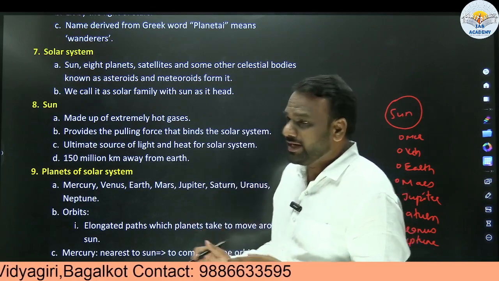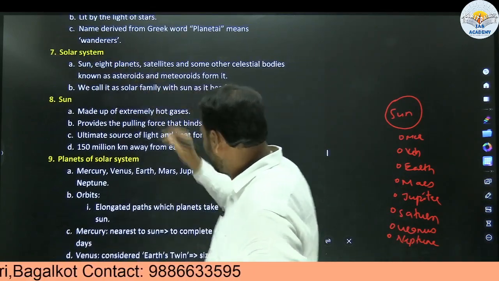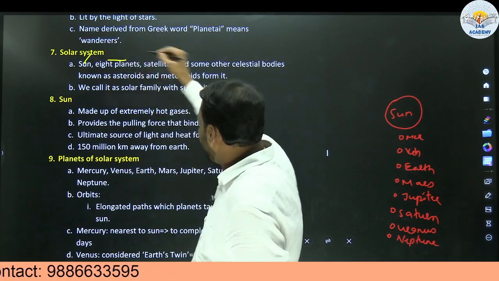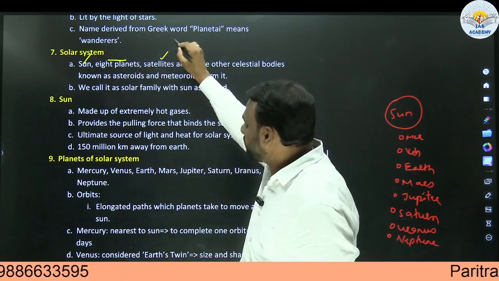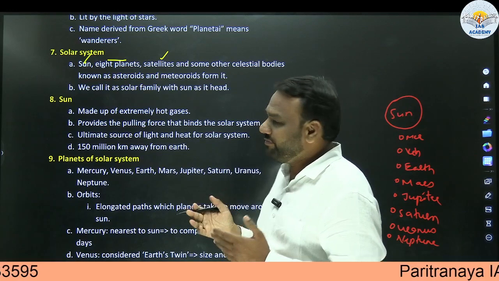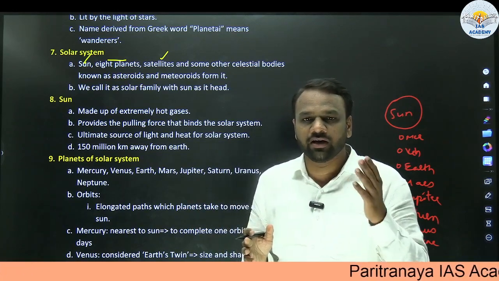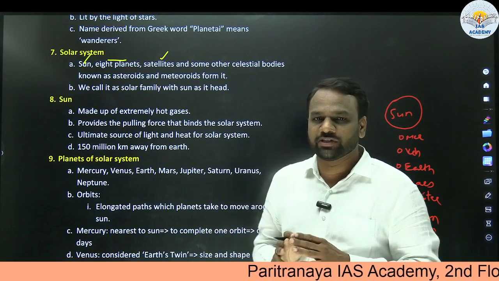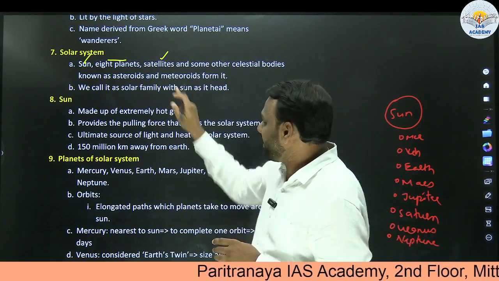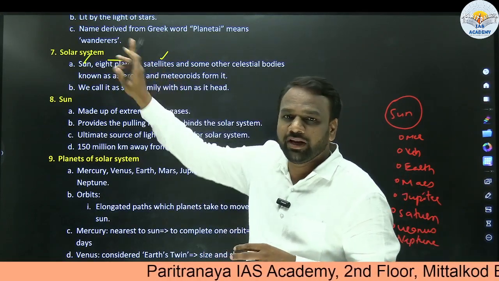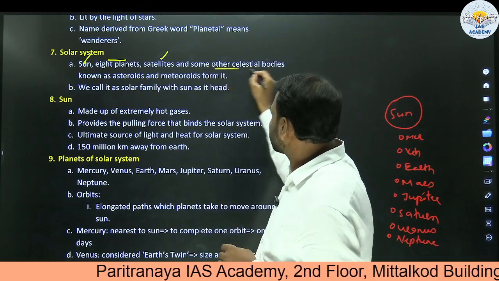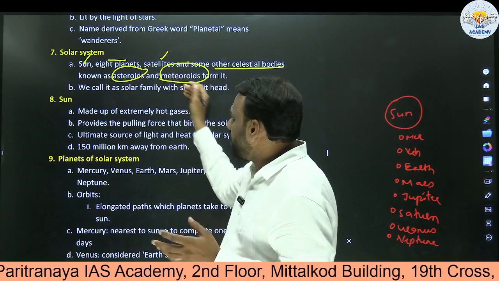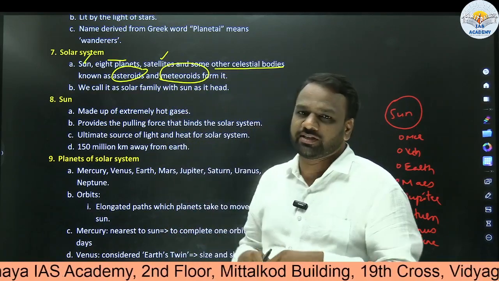So our solar system consists of sun. It consists of 8 planets as I listed here. It consists of satellites. When we say satellites, there are different types. One is artificial satellites and the other is natural satellites. Moon is an example of a natural satellite. So when I say satellites here, I am referring to natural satellites and other celestial bodies. Later on, we will be discussing asteroids and meteoroids. All these together form the solar system.